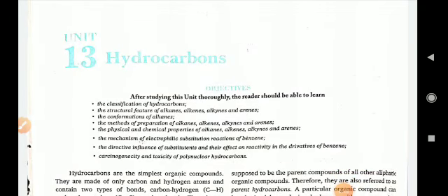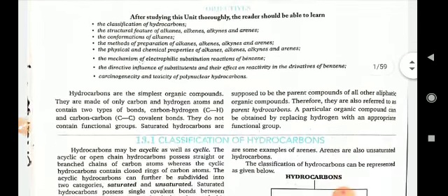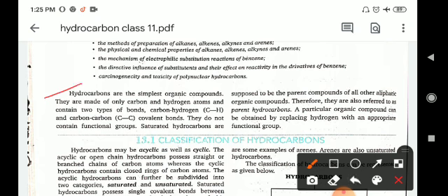Today in this class we will discuss the chapter hydrocarbons. So what are hydrocarbons? Hydrocarbons are the simplest organic compounds, made of only carbon and hydrogen atoms, and they contain two types of bonds, basically carbon-hydrogen single bonds and carbon-carbon single covalent bonds. They do not contain any type of functional group.